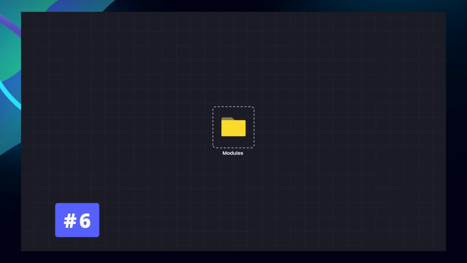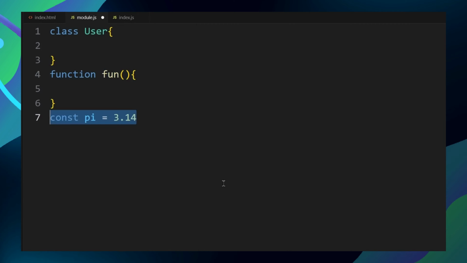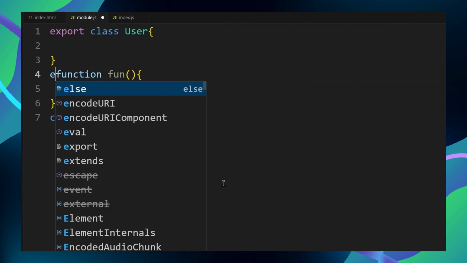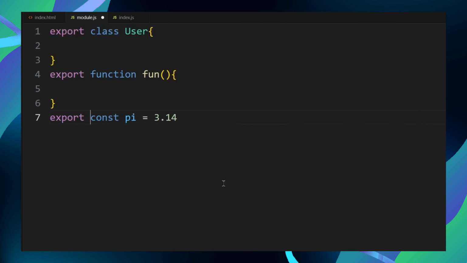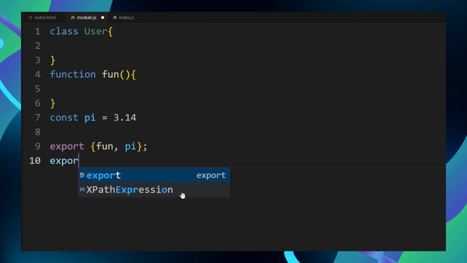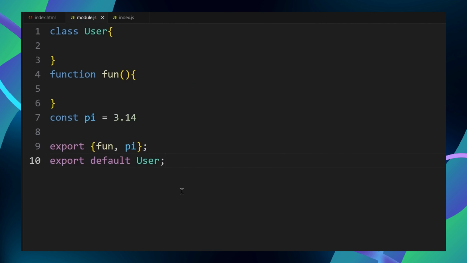But today you can also use modules for that. Modules allow you to split your code into multiple files. To create a module, you simply create a new JavaScript file. By default, everything inside that file is private, but if you want to use something in another file, you need to export it. You can export your values individually, or use an export list at the end of the file. But you can also have one default export per module. This will affect how we import these values in another file.